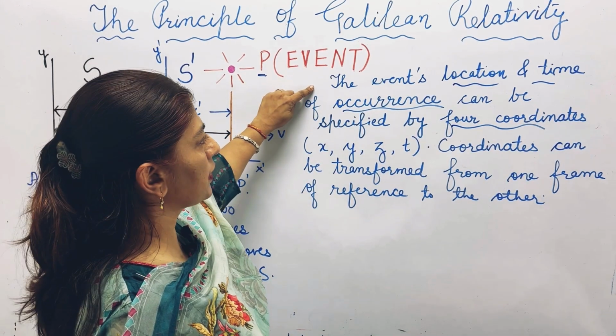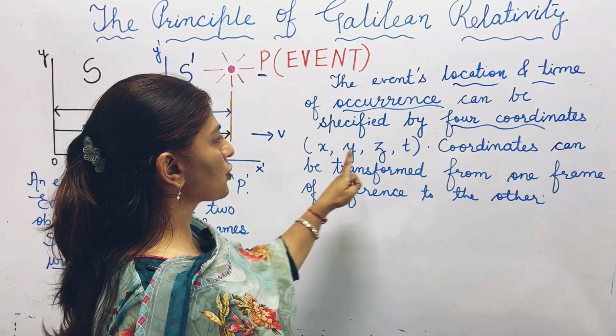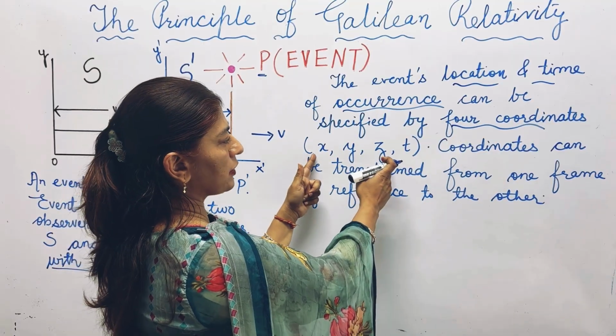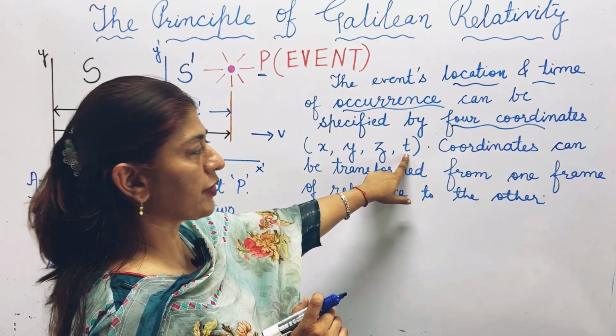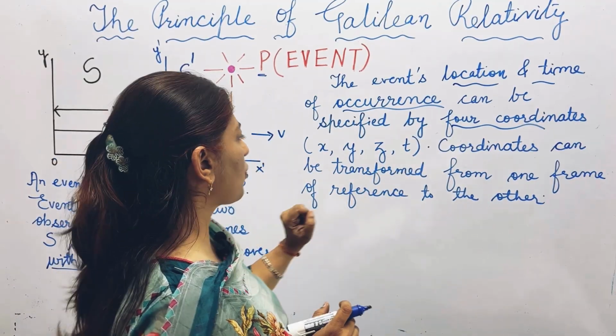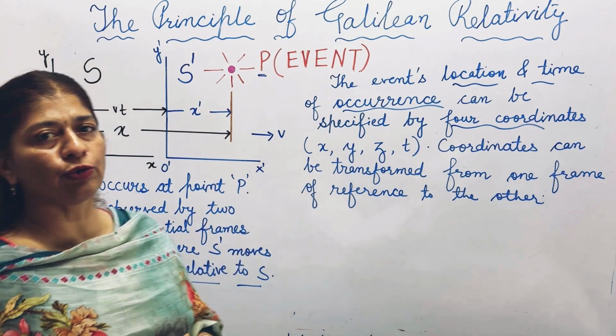Any event's location and time of occurrence can be specified by the four coordinates x, y, z, and t. x, y, z specify the position in space, and t is for the time. Coordinates can be transformed from one frame of reference to the other. This is what we are going to do.